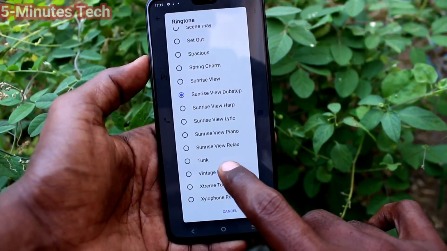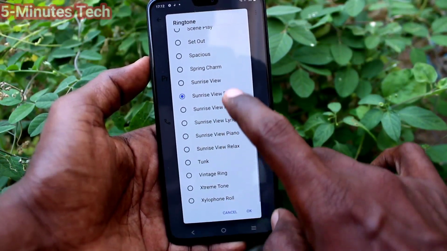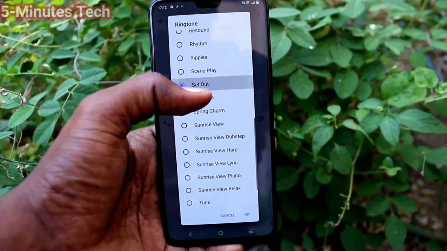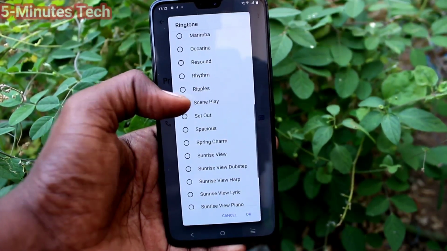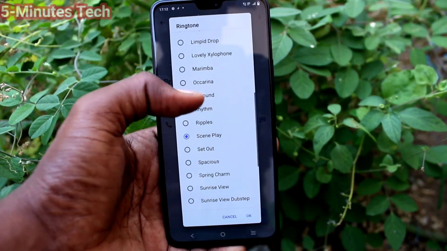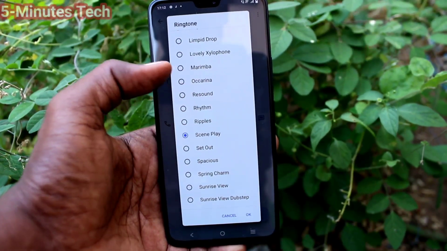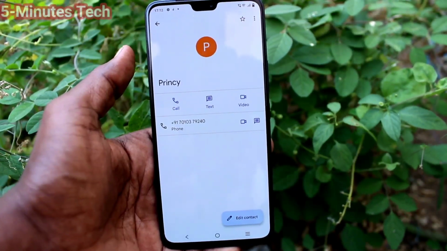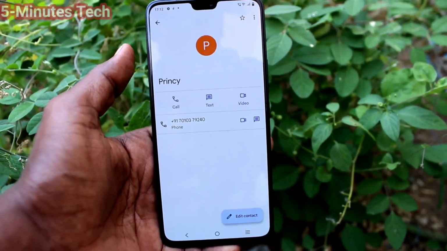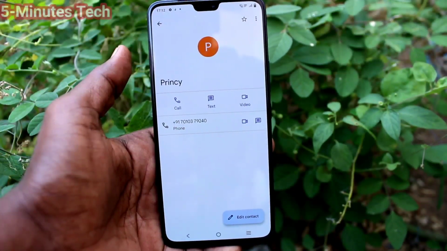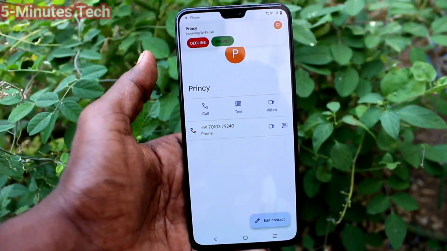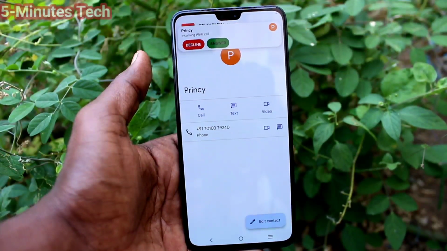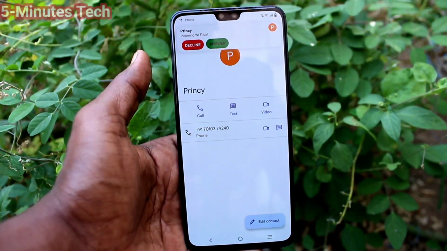So instead of general ringtone, you can set particular ringtone for particular contact. So when phone is ringing, then you will know who is calling because you already set that ringtone. So hearing the ringtone sound, you will know who is calling you. It will be very useful feature. And yes, I receive call now and the set ringtone is now hearing.